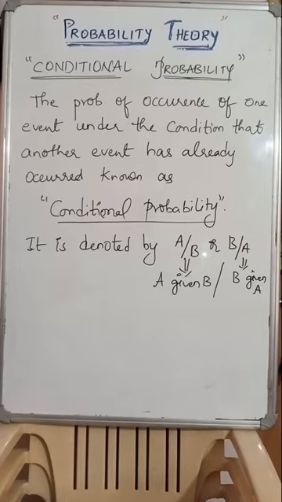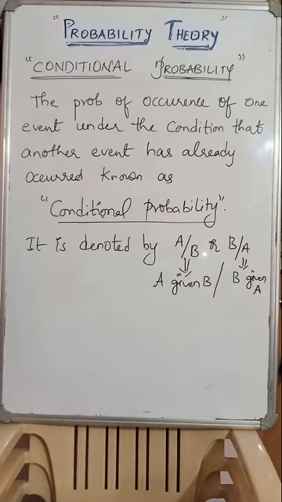Here, what is influencing? One event has already occurred, one event is already known. Knowing that, if you calculate the probability of the other event, that itself is called a conditional probability, and it is denoted by A given B or B given A. That slash we can call "given".